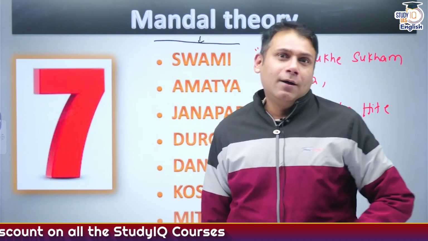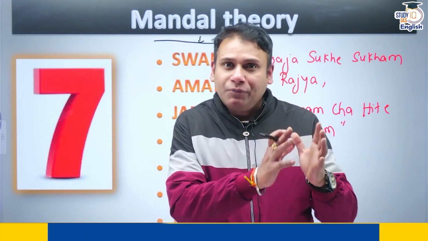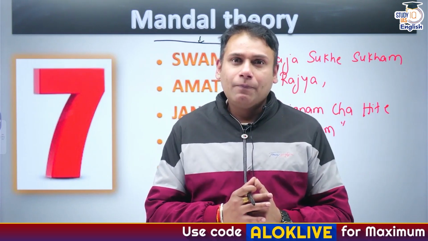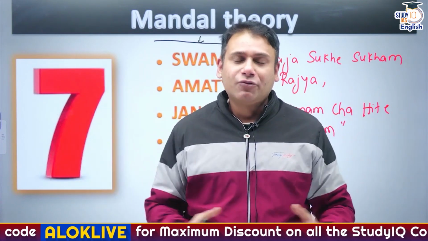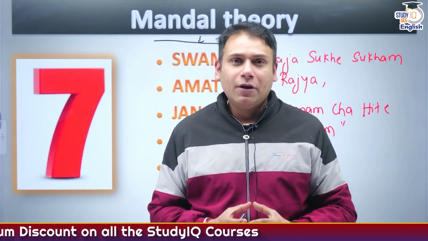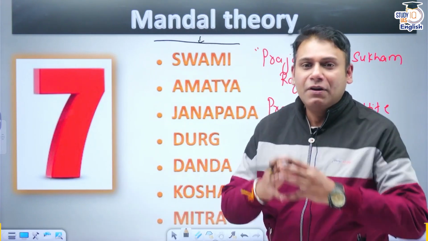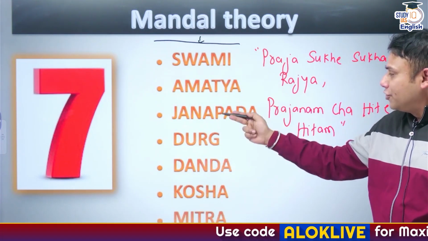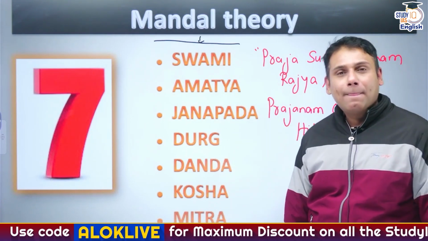What is Saptanga? Break this etymology into two parts: Sapt, Ang. Sapt means 7. Ang means limbs. Seven parts of the administration. And that is Saptanga theory. And what are the 7 parts of the administration? The 7 parts are Swami, Amatya, Janpad, Durg, Dand, Kosh and Mitra.